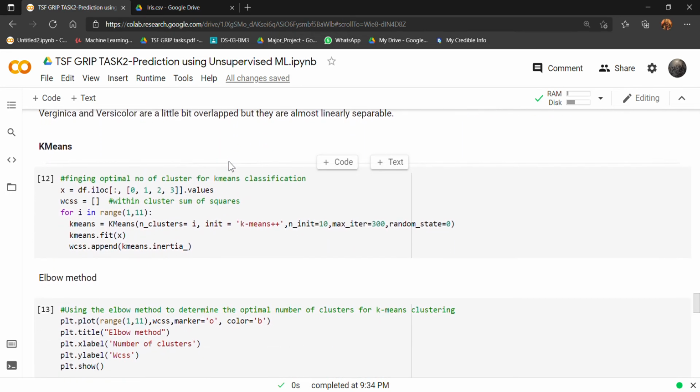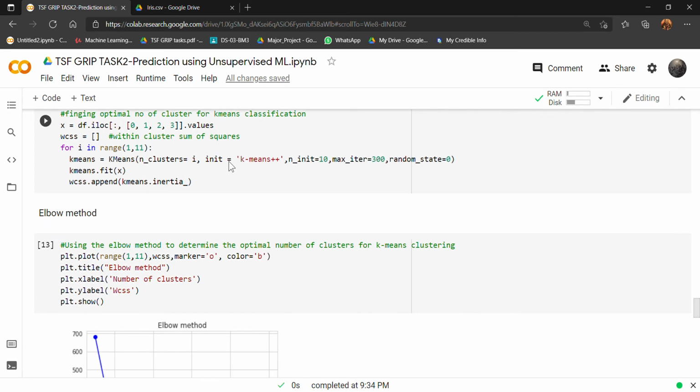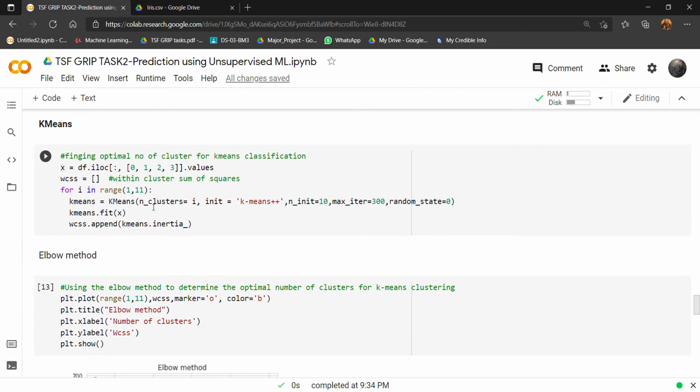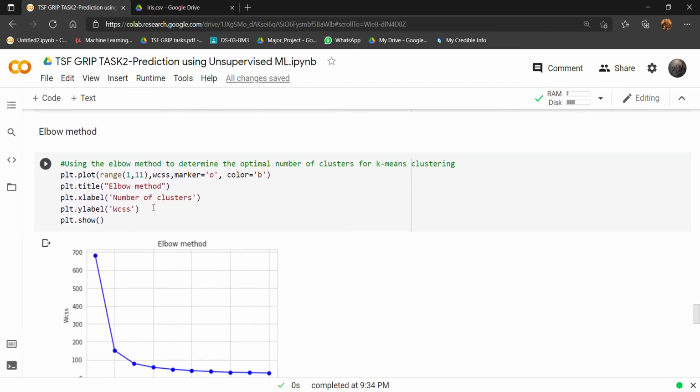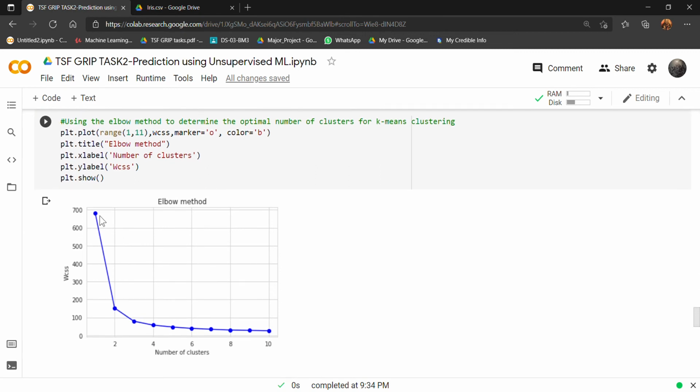Now comes the clustering part. For clustering we will need the optimal number, so that we can apply K-means clustering, and to get that, first I am dividing the data in order to fit it, and then using the elbow method I am determining the optimal number. And we can see why it got the name elbow method, as it is forming a graph like an elbow, and we can observe through this graph that at this point, that is at 3, there is a drastic change. So we can consider the number of clusters to be equal to 3.